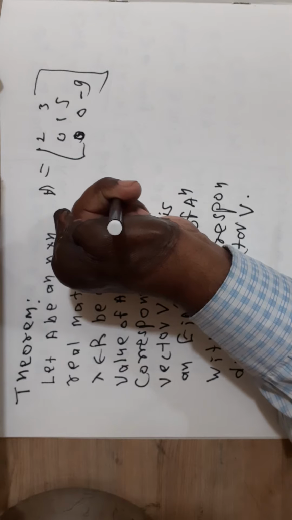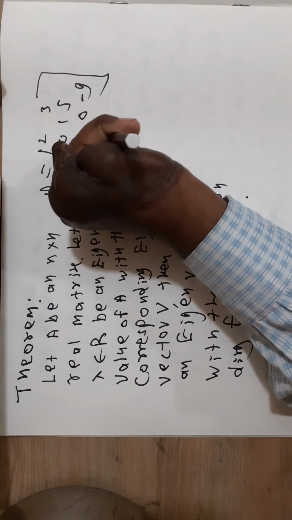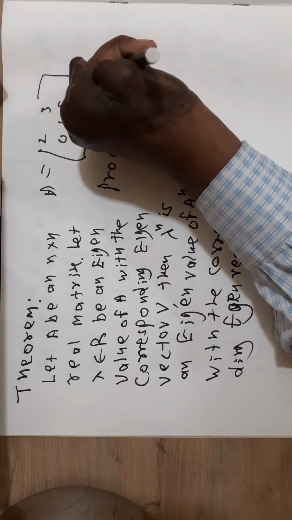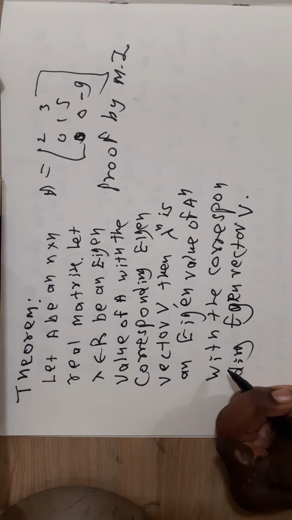Proof by mathematical induction. Let n is equal to 1. Suppose A is a 1 by 1 matrix, so A is a real number.